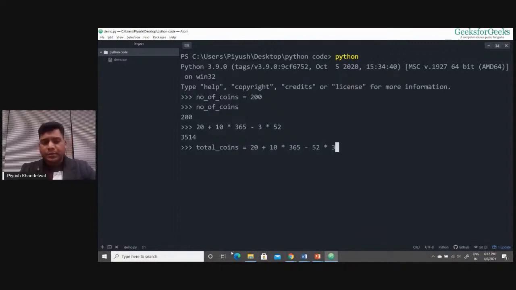If I want to check the value of this total coins variable, I can see it is giving me 3514. So here I was simply writing the equation. Here I have stored the result of this equation inside a variable, which is total coins. And now I can see the total number of coins is 3514.